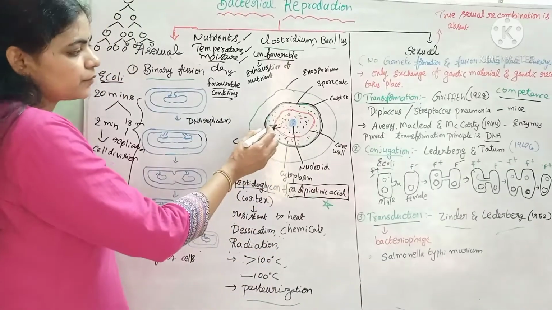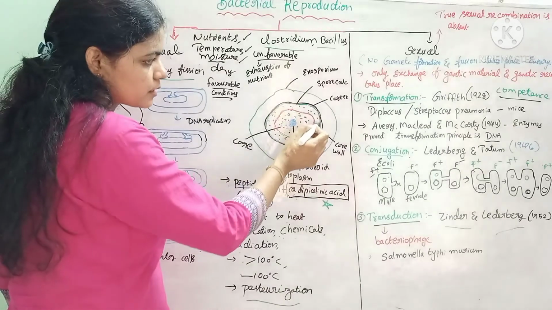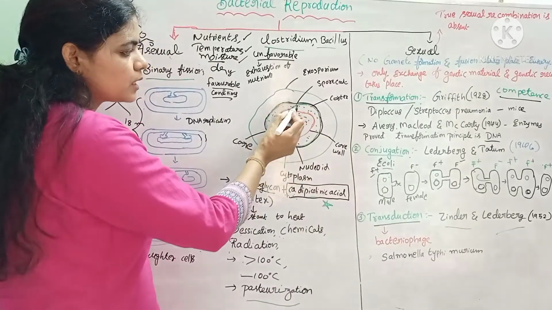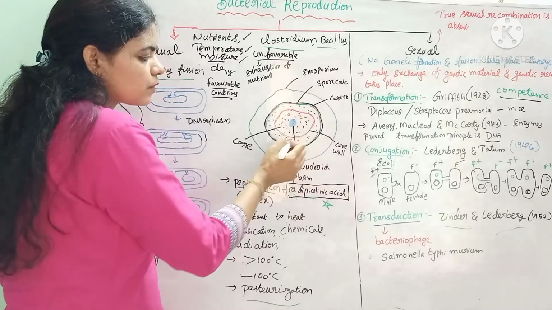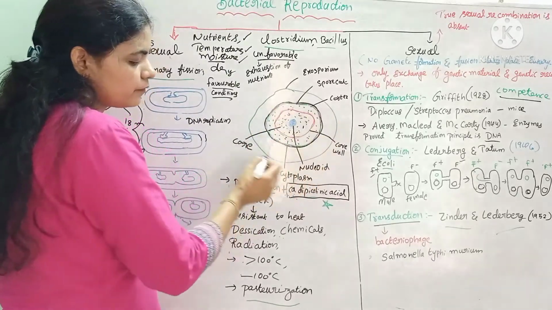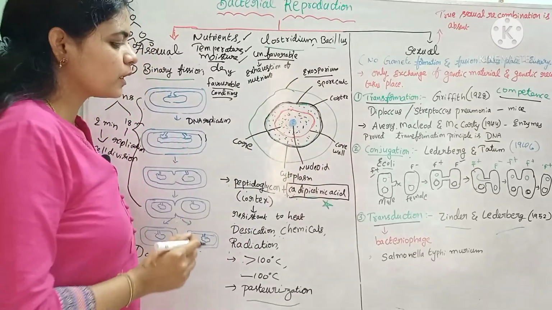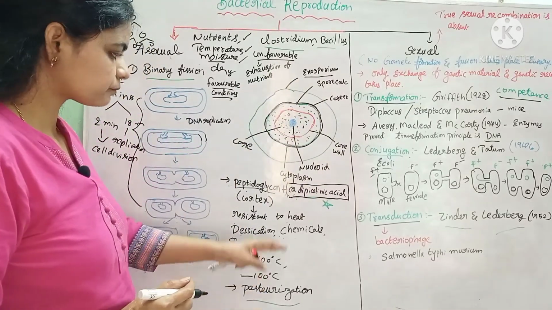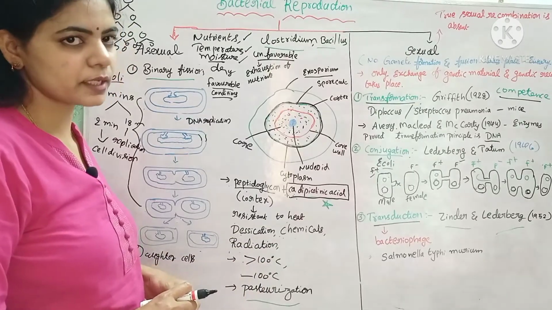The cortex is again surrounded by the spore coat, and this whole structure is enclosed in a layer called the exosporium.